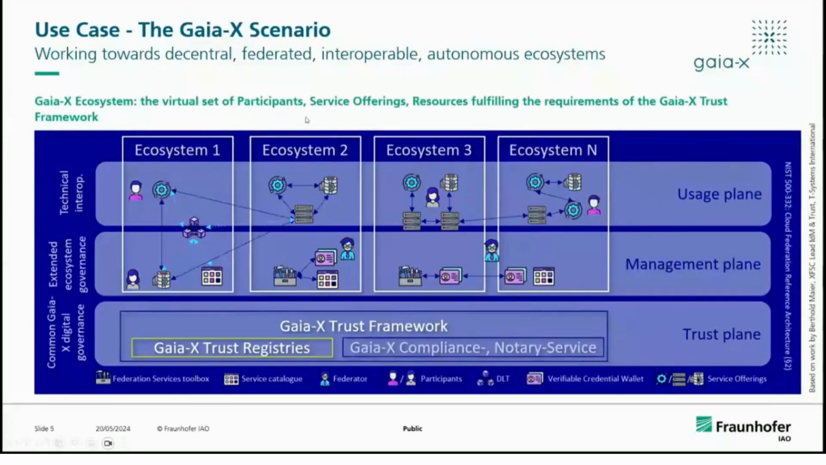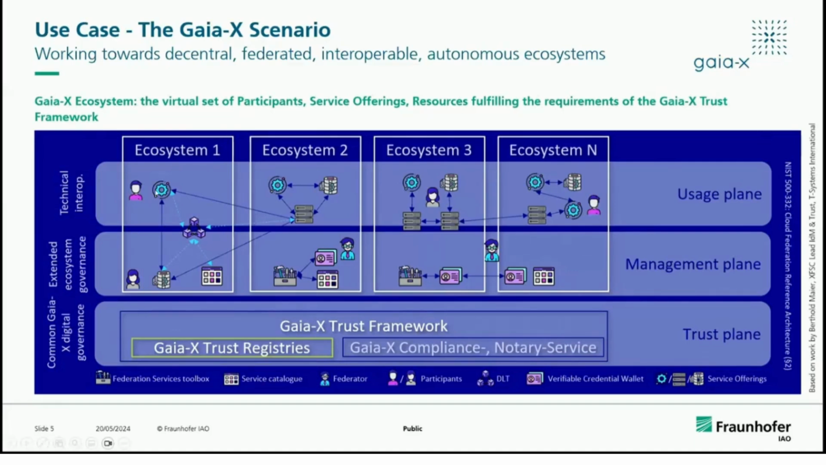So why did we take the scenario of Gaia-X? Gaia-X claims to provide a decentralized, federated and interoperable autonomous ecosystem. That's how Gaia-X claims to provide this trust framework. Gaia-X allows not only having a certain trust domain and controlling it, but also building different federations within it.